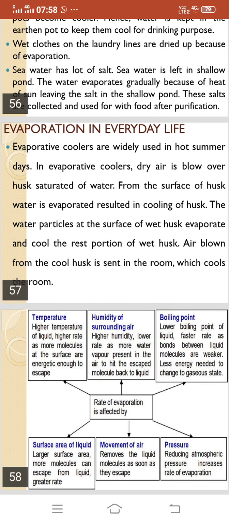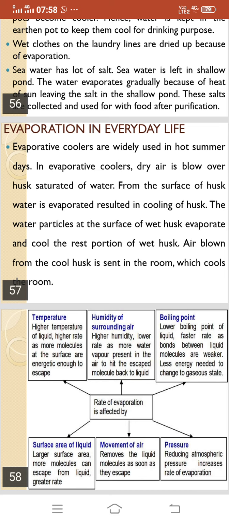So the next important slide is showing the different factors, or you can say a concrete picture showing the various factors affecting the evaporation process.